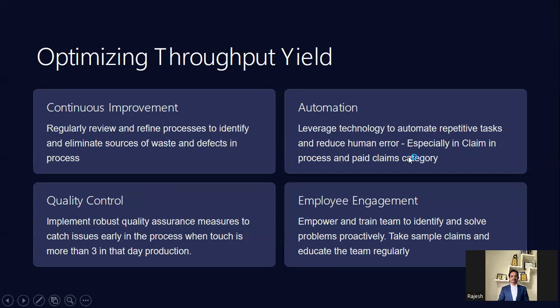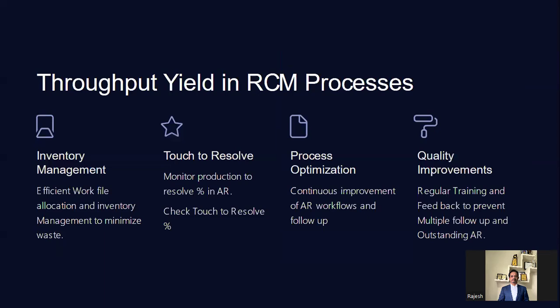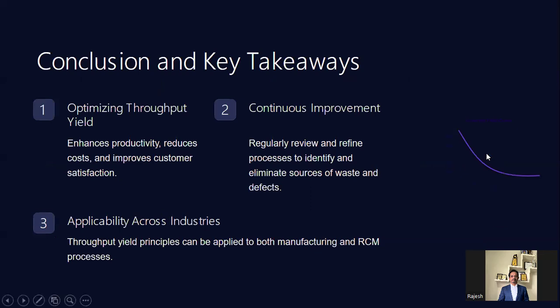See, for example, some of the claims are processed and paid. Why do we need to touch them? Try to move to automation. And quality control, right? For example, quality is giving a rework. You go back and identify the RCA, what is the problem and how we are going to complete it. And employee engagement. Unless your team is connected with you, you are not going to get bigger success, right? So here, to increase it, inventory management is very important, and touch to resolve, everyone should know what the touch to resolve percentage is, which we are calling throughput yield, and process optimization and quality improvement. These are all the major things.